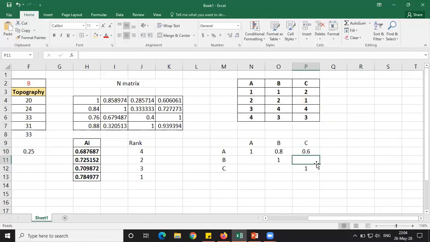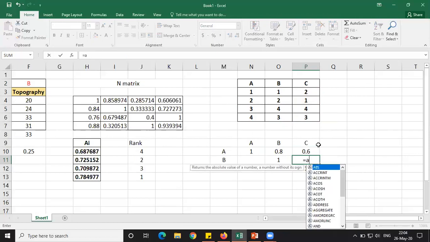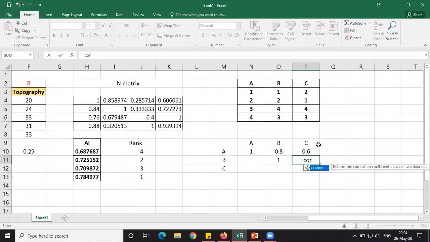Next, I am going for B to C: correlation of the B array, comma, the C array, close the bracket.